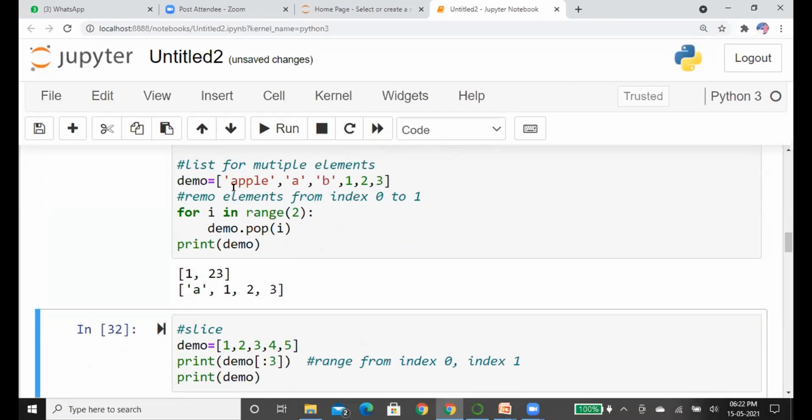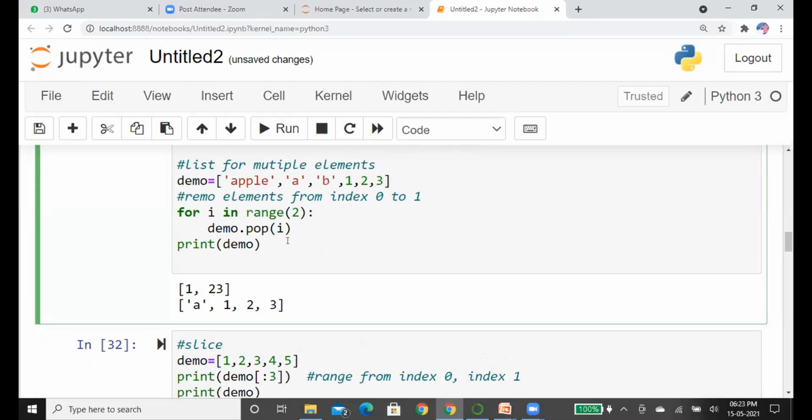See here, apple, and something I have changed. What happens is, after removing one element, the list indexing is changed. That's why we got this. We have removed the apple, and after that we have removed the banana, not banana, B. If you want to remove multiple elements, you can simply specify the number of times you want to pop the elements.